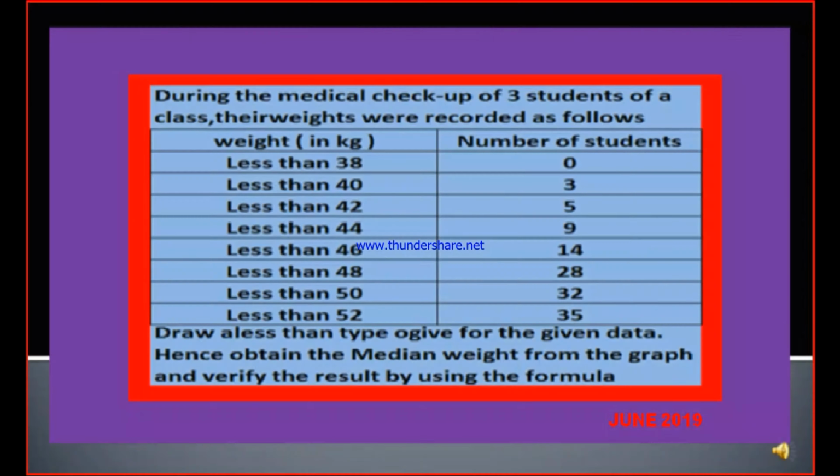Here is the other question. During the medical checkup of 35 students of a class, their weights were recorded as follows. Weight in kgs: less than 38, number of students is 0, less than 40, 3, less than 42, 5, less than 44, 9, less than 46, 14, less than 48, 28, less than 50, 32, less than 52, 35. Draw a less than type ogive for the given data. This question appeared in June 2019.